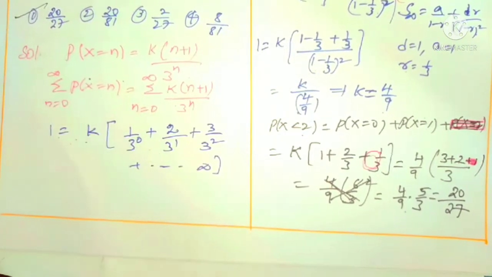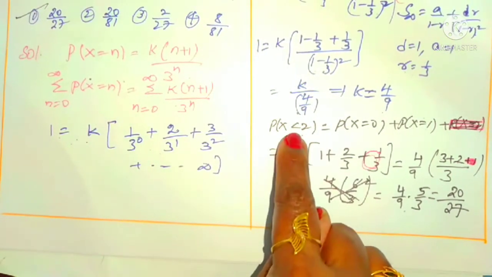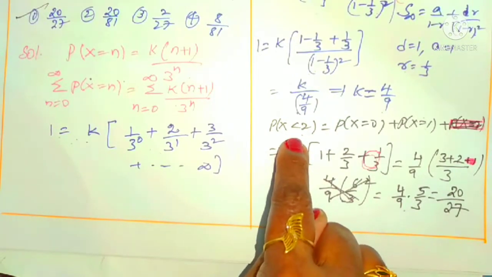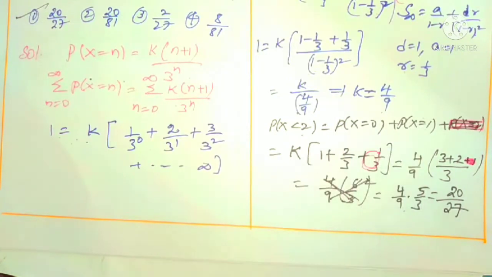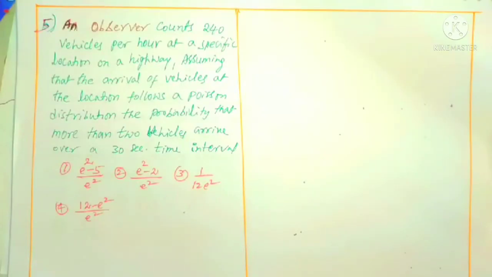Small correction, please do it. By mistake I have taken 2, because here only less than 2 is there, not equals to 2. So we can take only 0 and 1. Is it clear? So try to follow it. 20 by 27, that is clearly which option? First option. Yes, look at the question number 5.